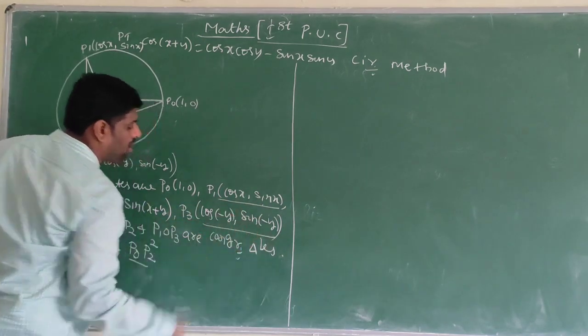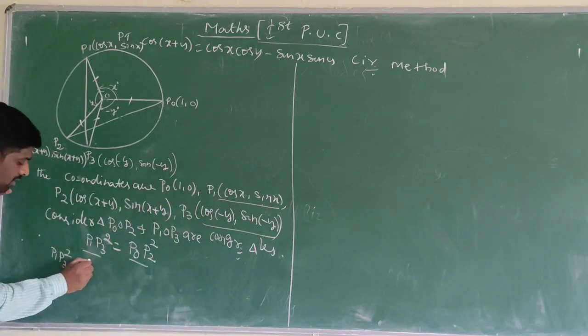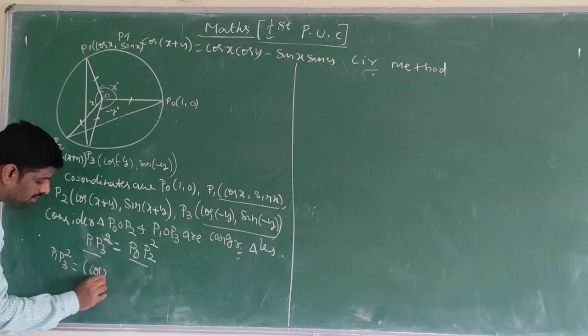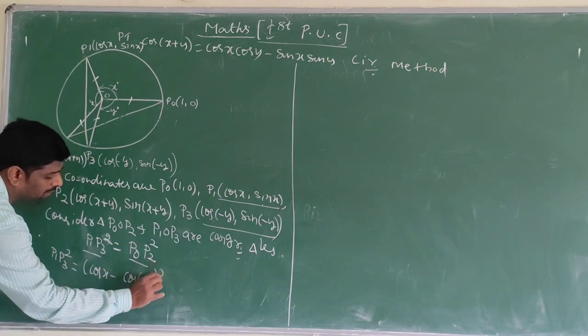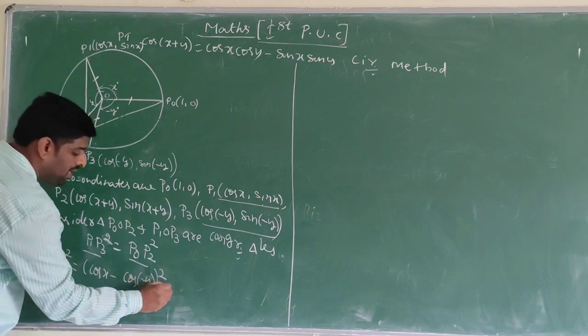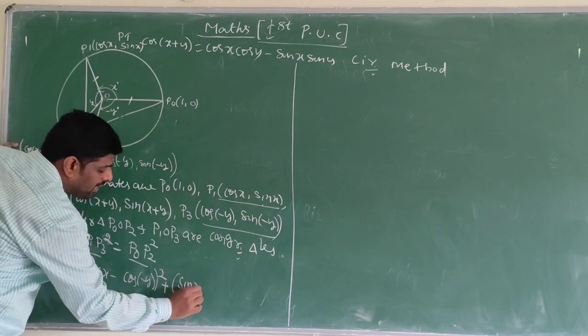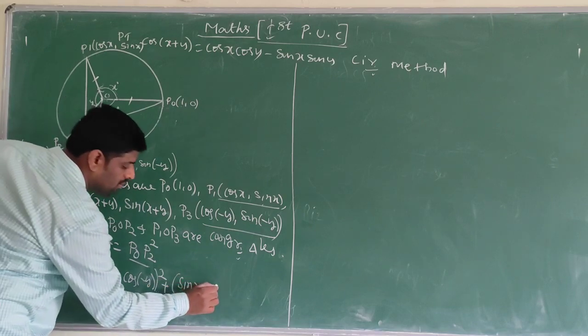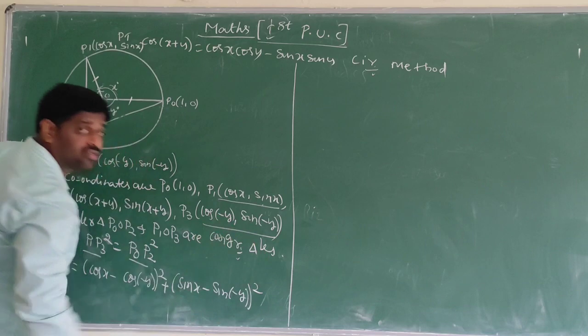That is (cos x minus cos of minus y) whole square plus (sin x minus sin of minus y) whole square.